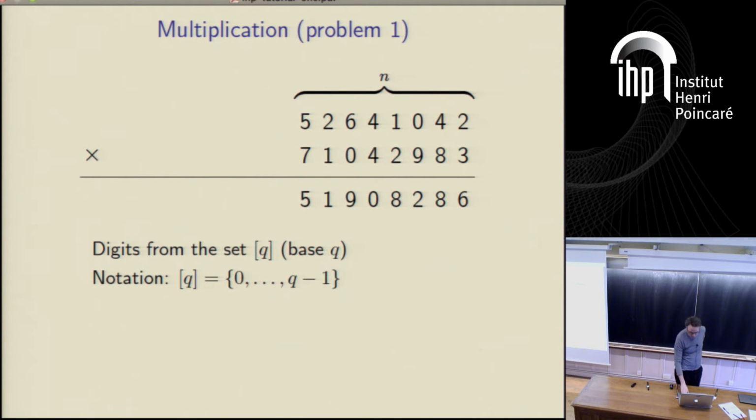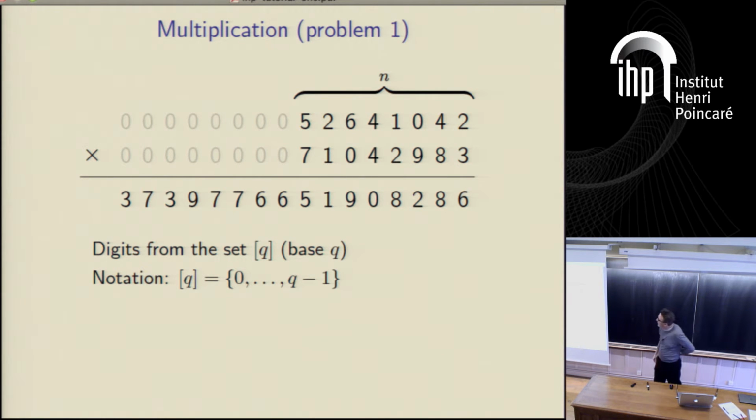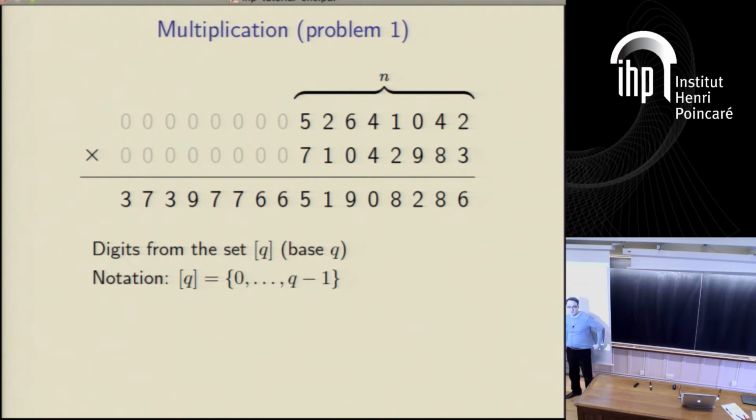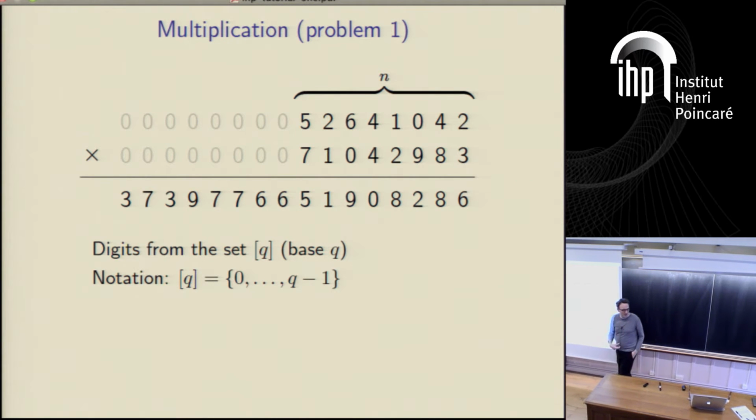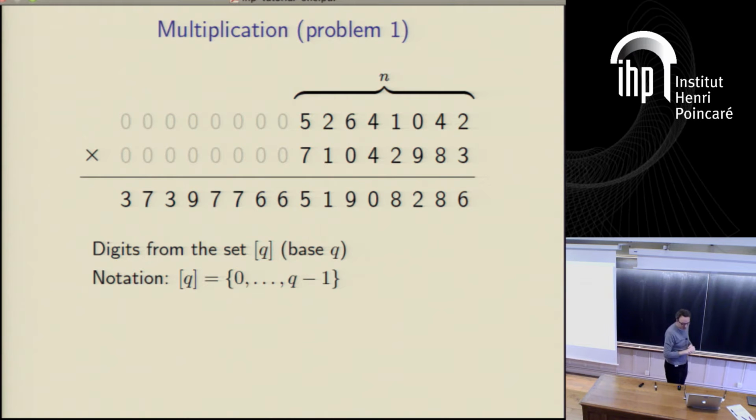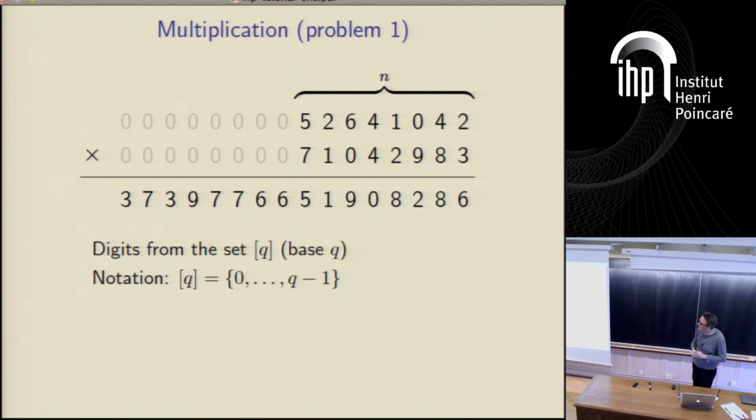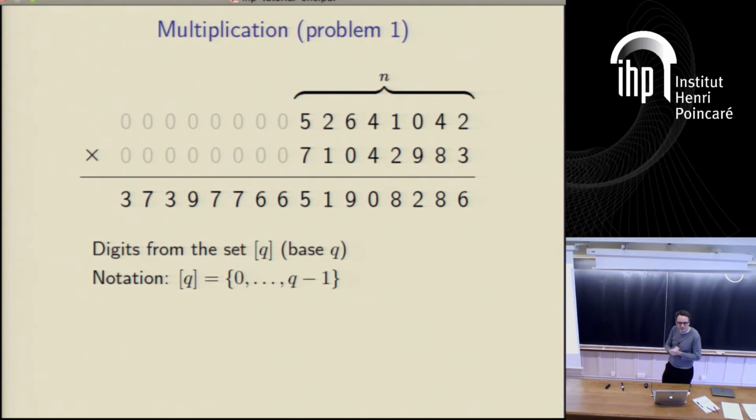And if we want to know the rest of the digits, then what we'd have to do is read in lots of zeros, and each time we got a new pair of zeros in, we get a new digit of the product, and eventually we know the product of 52640142 and 710429983, which happens to be that long number. Okay. Right. So it's a streaming problem.